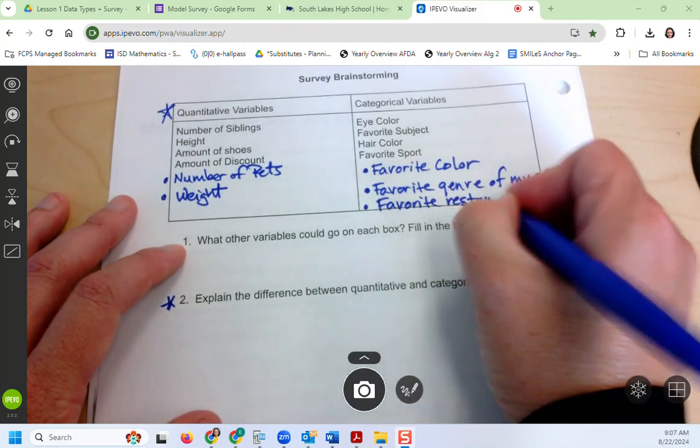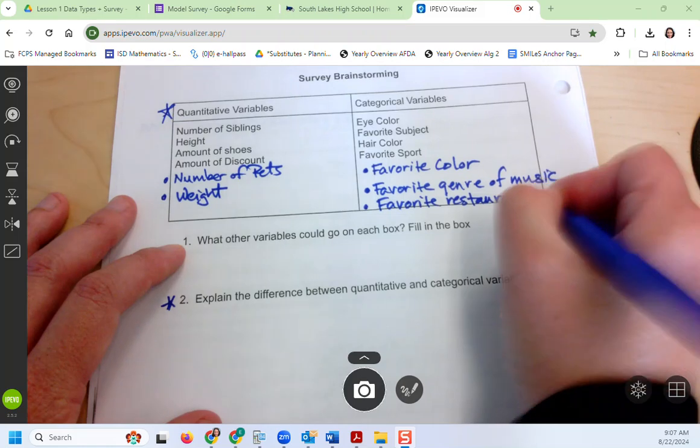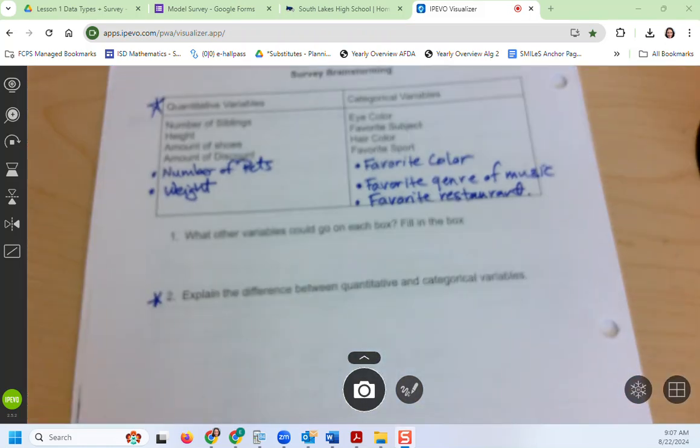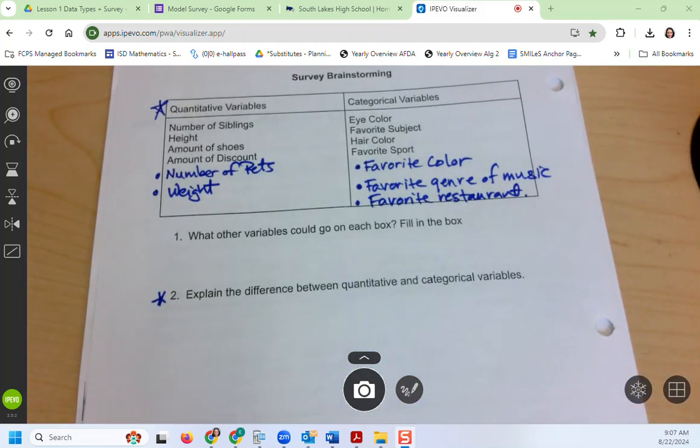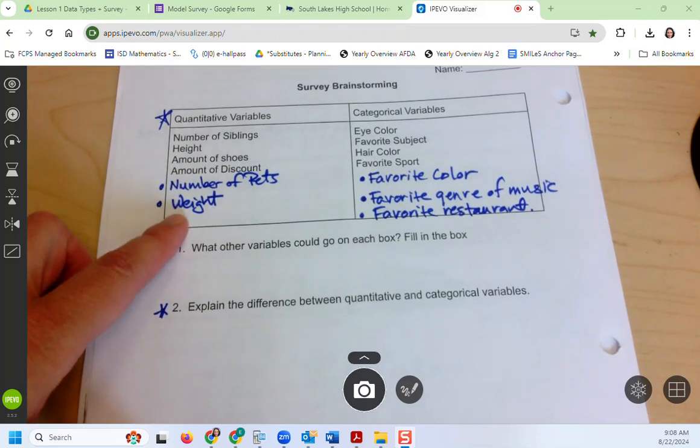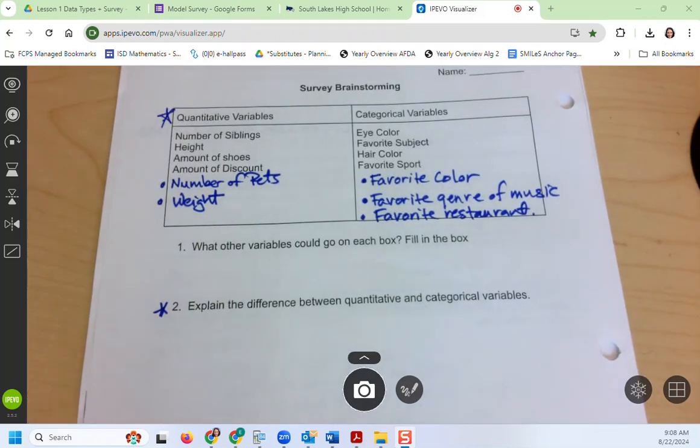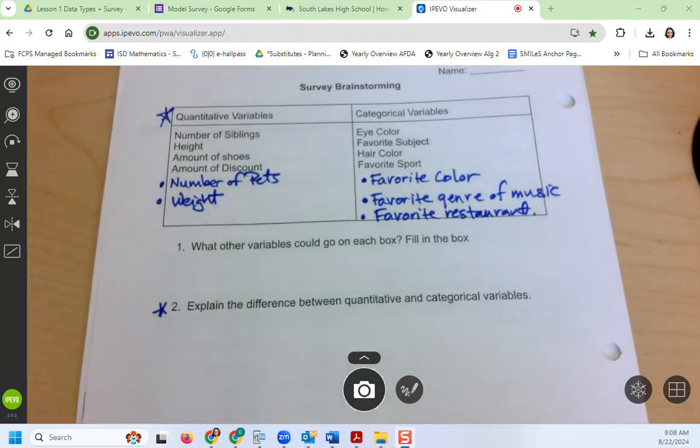So actually these categorical variables, we kind of used these in the Venn diagrams on the first day, right? When we tried to find out what we had in common, we mostly didn't ask, like, do we have the same number of pets? Some of us did, though. But mostly we asked, like, are you a cat person or a dog person, right? And then these categorical variables are what we use. But for our project, we're going to be thinking about quantitative. So explain the difference between these two.